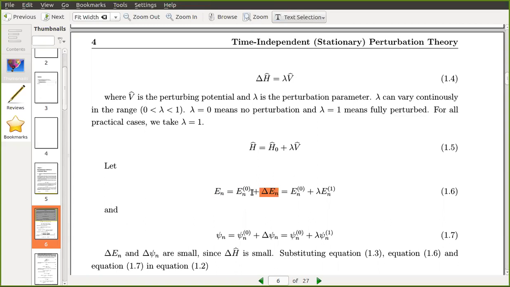The new energy level is slightly different from the old level. So you can write En of 0 plus lambda En of 1, where delta En is lambda En of 1. Here 0 means the fully known system, and 1 means the first order correction to the energy eigenvalues.